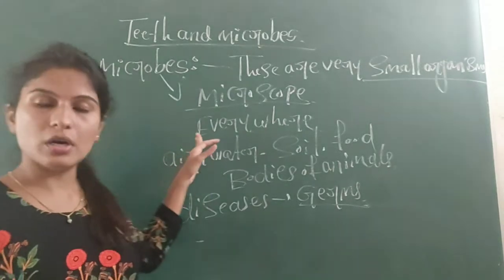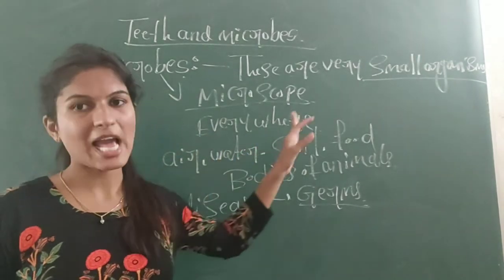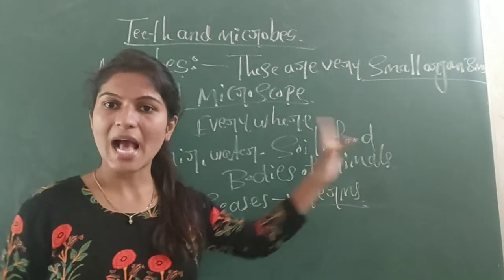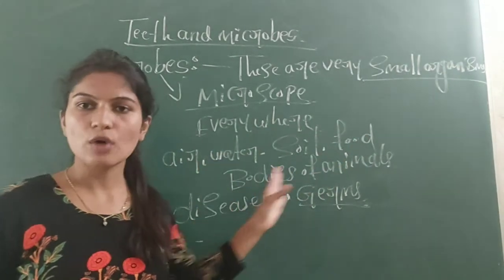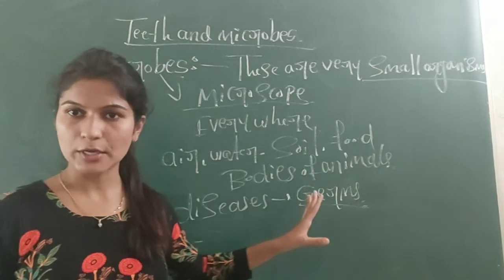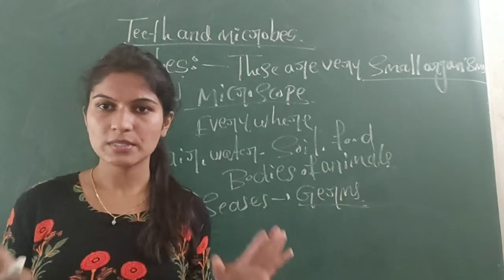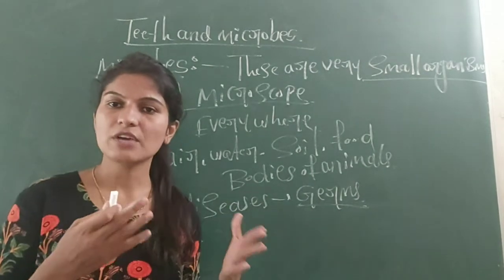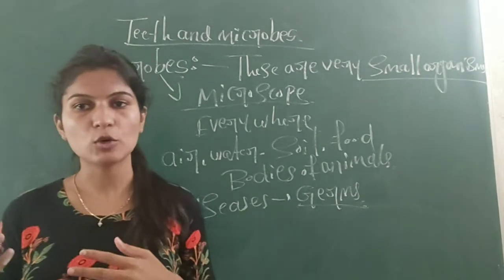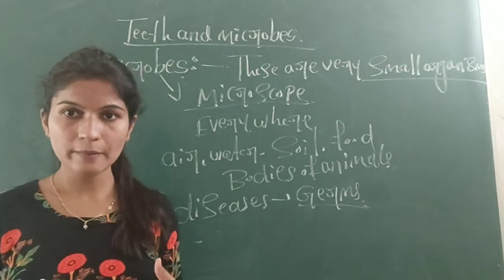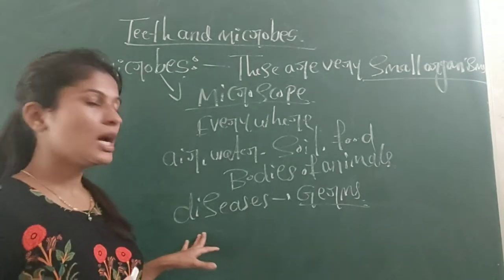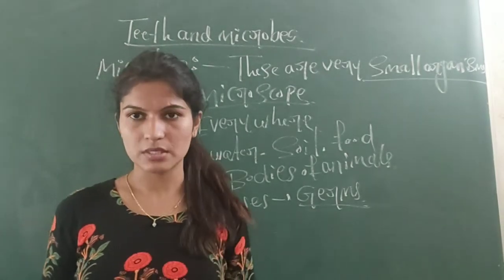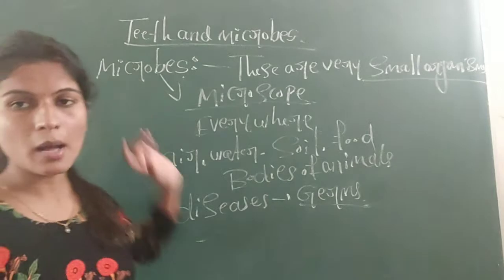And we can find microbes everywhere, like in air, in water, in soil, in food, as well as on the bodies of some animals. Not all microbes are dangerous or harmful for us. Some are very harmful and some are very useful for us. Some microbes cause diseases and we call them germs. This is it for microbes.